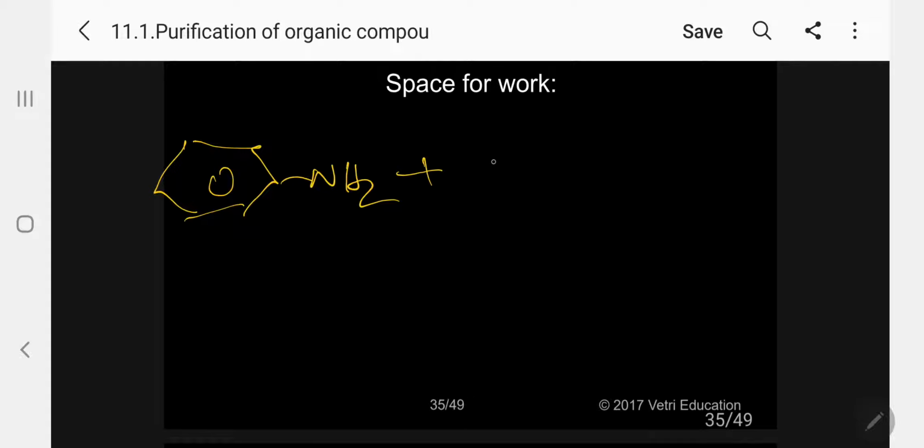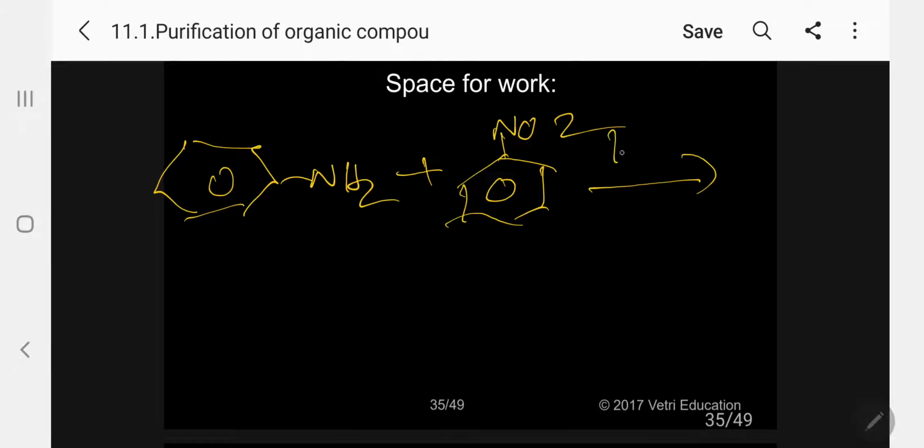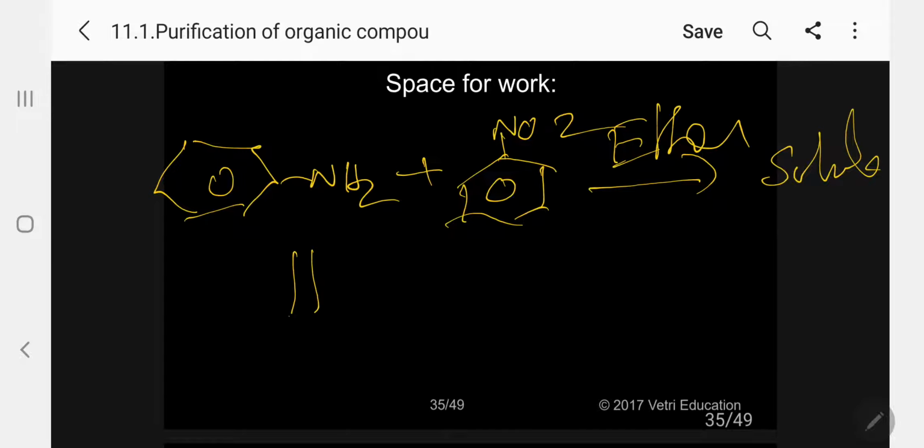So along with this, I am taking nitrobenzene. Both are liquids. So I am adding, as usual in the first trial, ether. Both are soluble. So what will I do then? I will transfer into a separating funnel with the help of a funnel.